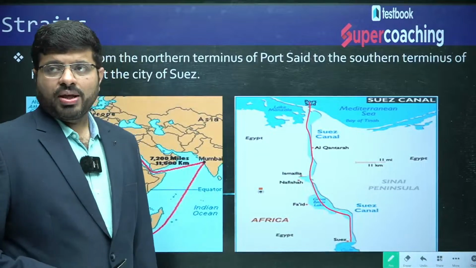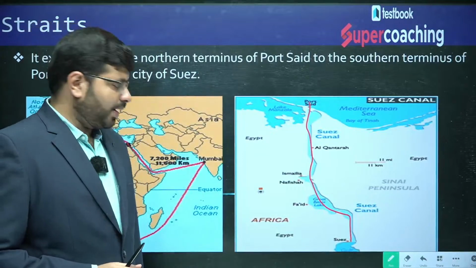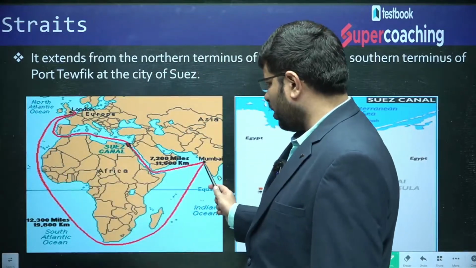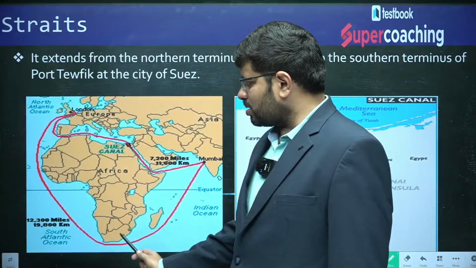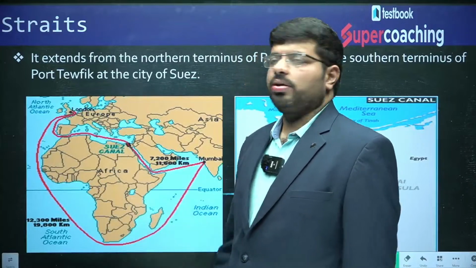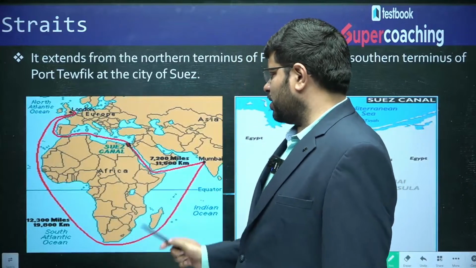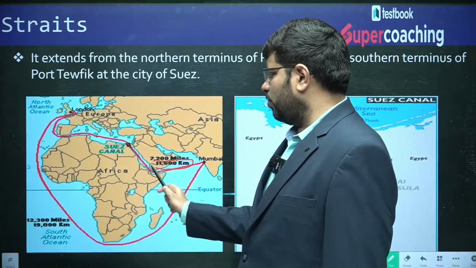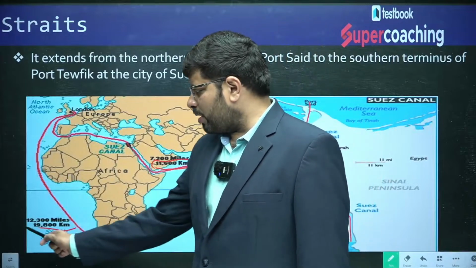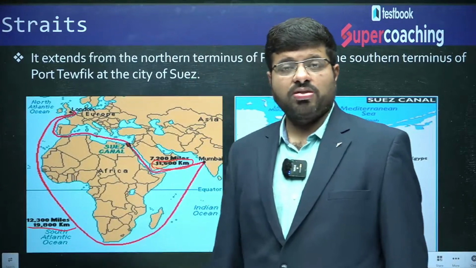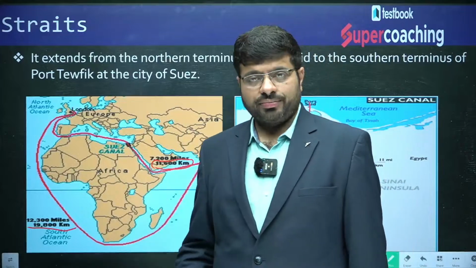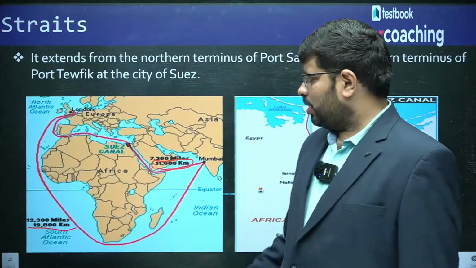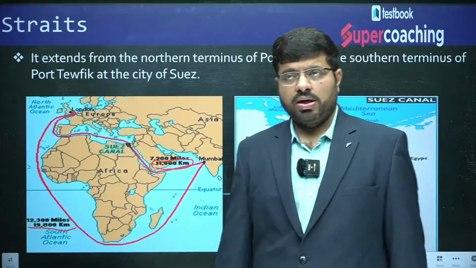For example, before the advent of the Suez Canal, when India and Europe were trading, ships used to travel all across from Mumbai, all around the African continent to London. With the advent of the Suez Canal, you see the distance is now 11,600 kilometers, whereas before it used to be almost 20,000 kilometers. You have almost reduced it by half. That is the importance of these kinds of canals, isthmus.